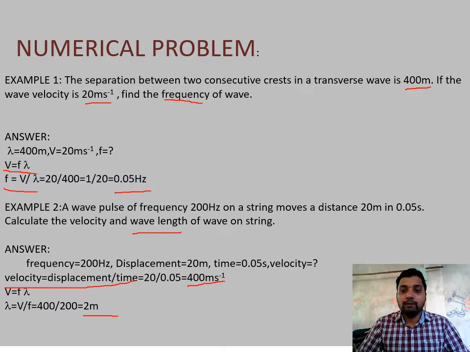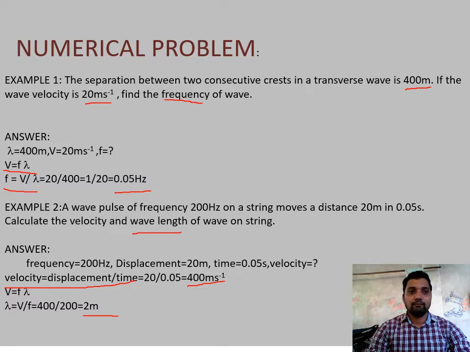Like this, we can solve different types of numbers based on this formula. You can solve some numerical problems from the net or from your book exercise using this formula, v equal to f into lambda, or lambda equal to v by f.